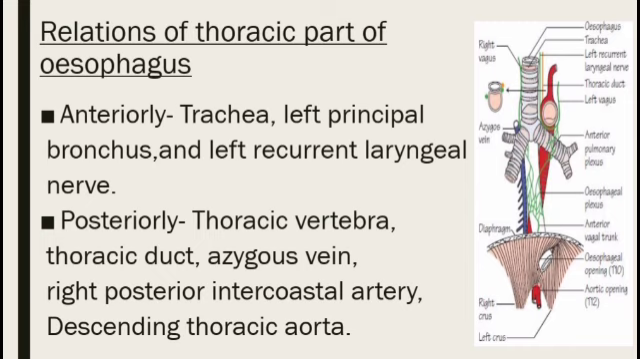Posteriorly there will be thoracic vertebra, thoracic duct, azygos vein, right posterior intercostal artery, and descending thoracic aorta. By seeing the diagram you can understand it well. So before studying anatomy, you should take the diagram and study, then you can understand it well.